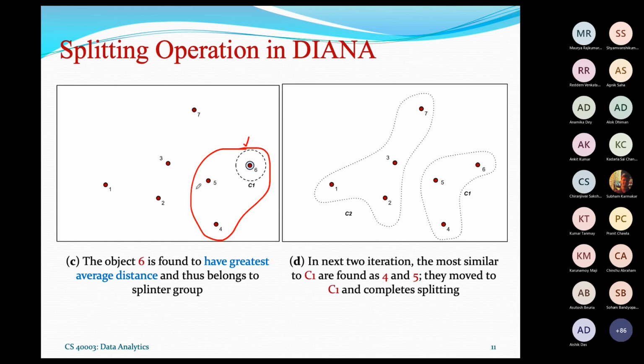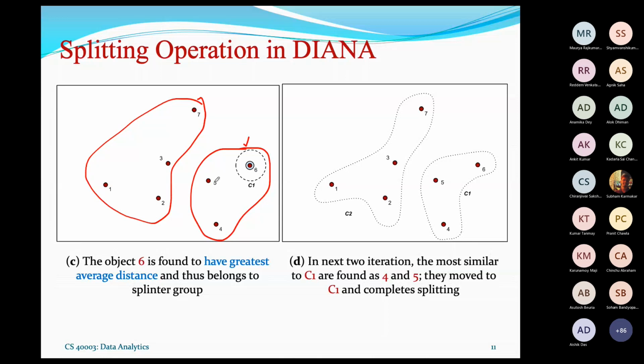The others are not nearest compared to any other objects, so they are considered into another cluster. This way, the initial set of objects given to you is split, and that is the splitting concept followed here.